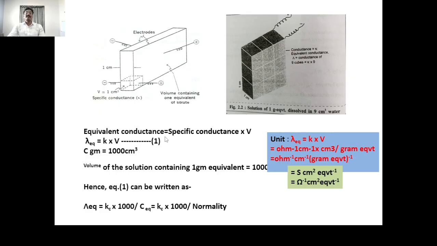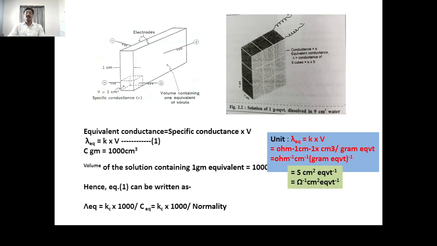Hence, equation 1 is to be written as: the equivalent conductance lambda equals the specific conductance at a particular concentration C into 1000 divided by C equivalent, and C equivalent is nothing but the normality, because C gram equivalent of the substance is dissolved in 1 liter.